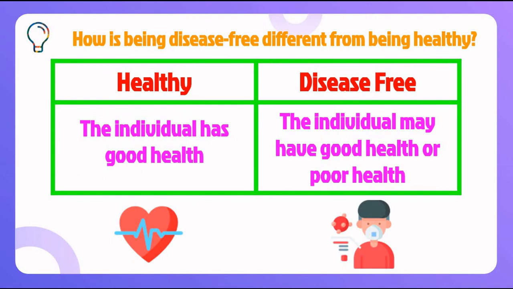And the third and last point is that under healthy, the individual has good health, whereas under disease free, the individual may have good health or may also have poor health. We are not sure what's going to happen. So this table is very important for you to learn, and it is one of the major questions that comes very frequently in class 9 examinations.